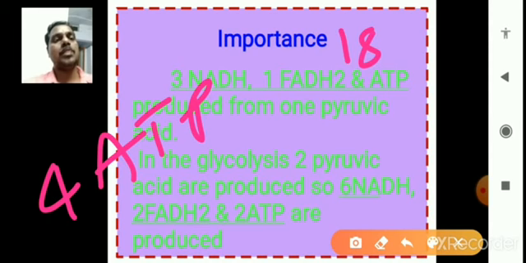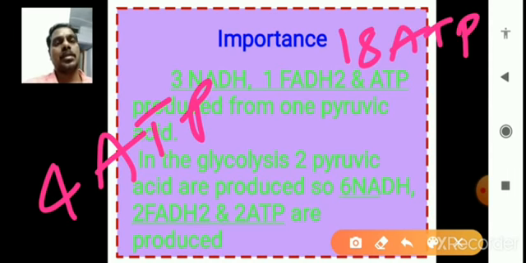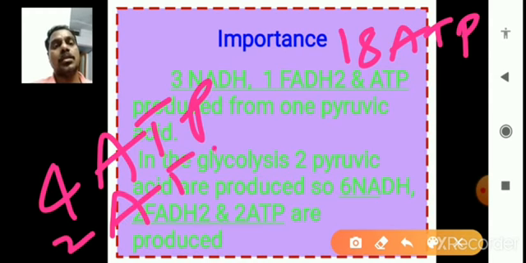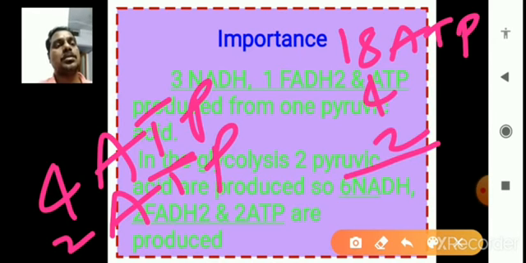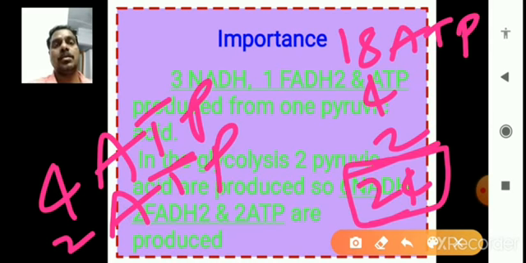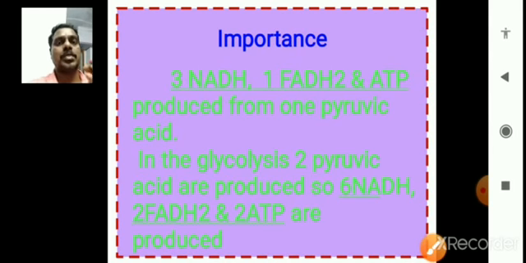So 18 ATPs from NADH, which participate in the electron transport, and 4 ATPs from 2 FADH2, and 2 ATPs directly produced in the Krebs cycle. So in total 24 ATPs are produced from the Krebs cycle. So this is very important. This basic knowledge is very important.